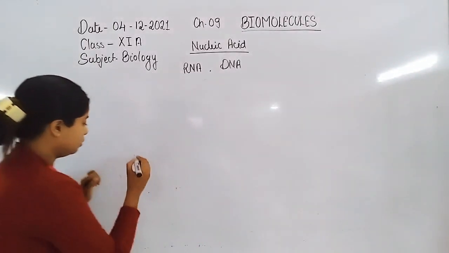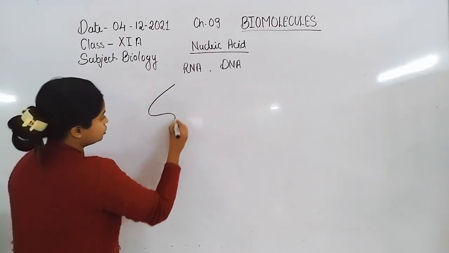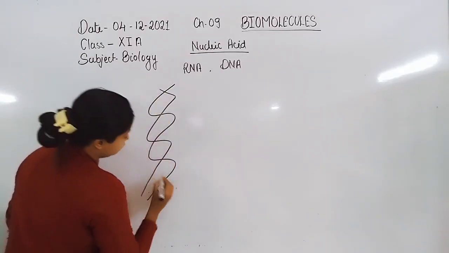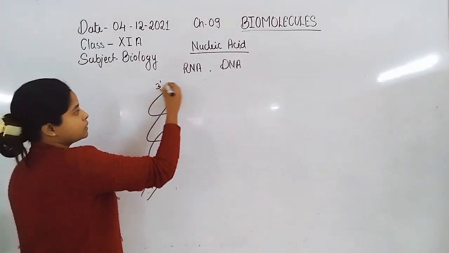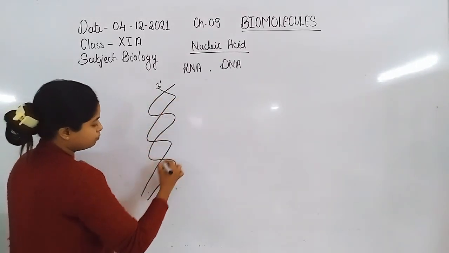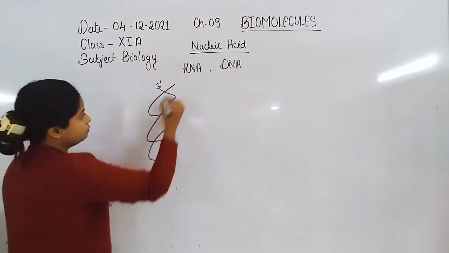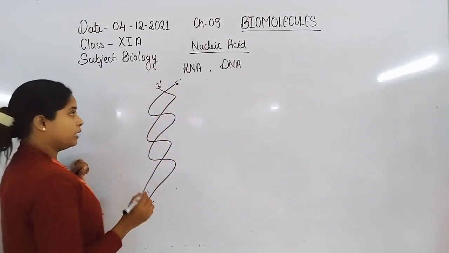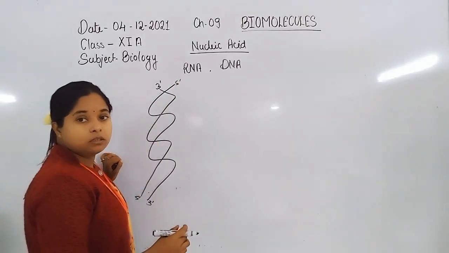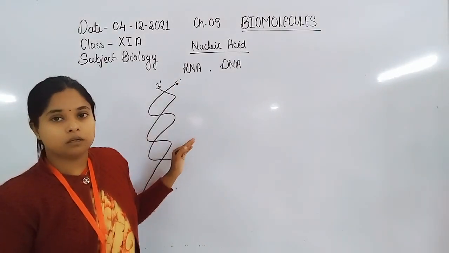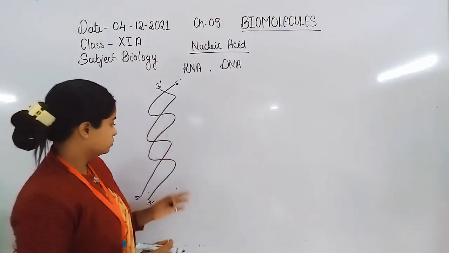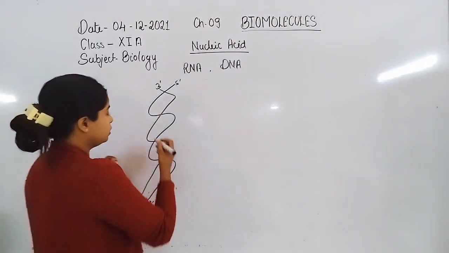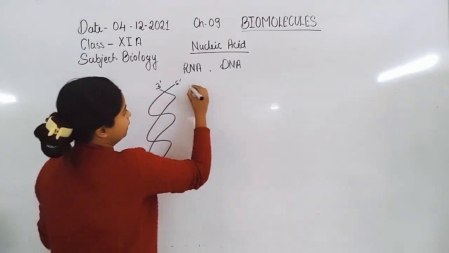So first we discuss the helical structure of DNA. Here is the double helical structure of DNA. If one represents 3 prime to 5 prime, the other represents 5 prime to 3 prime, in anti-parallel direction with respect to the first chain. So both are anti-parallel in direction.